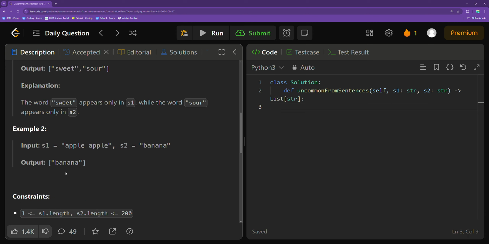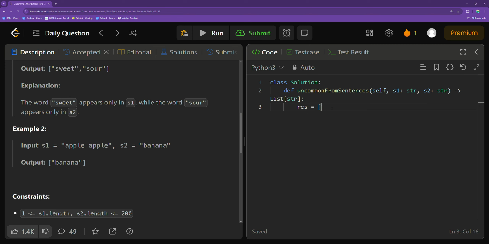So if we apply that same logic to example 2, we'd output banana, because banana is in sentence 2 with a frequency of 1, and it is not in sentence 1, because of course it isn't, right? And one key thing to note here is that we cannot return apple, because although apple is only in S1 and not in S2, apple actually has more than a frequency of 1. In fact, it has a frequency of 2, and so we can't output that or add it to our result array, which we will ultimately return. So like I said here, we ultimately want to initialize a resolution array, and of course it's going to be set to an empty array.